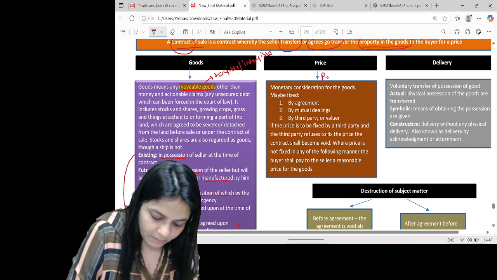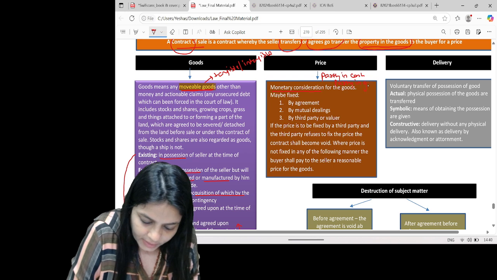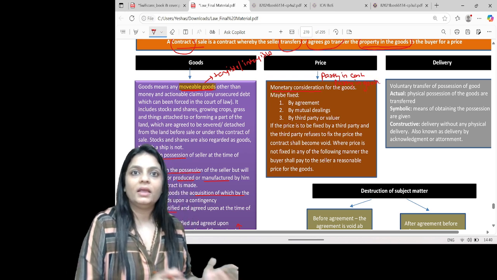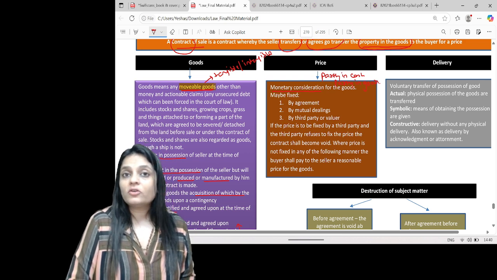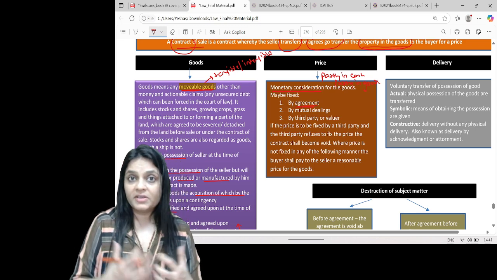However, it can be partly in cash and partly in kind. That is possible, but it cannot be entirely in kind. In a contract of sale, how is the price fixed? Can the parties between themselves fix the price of the goods?